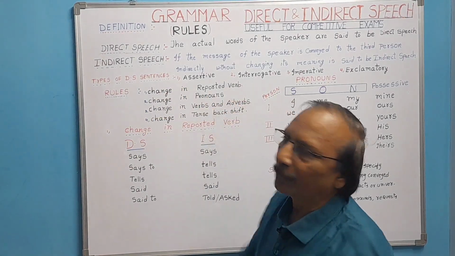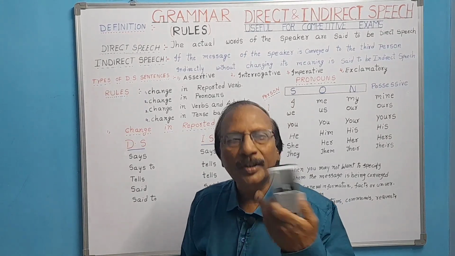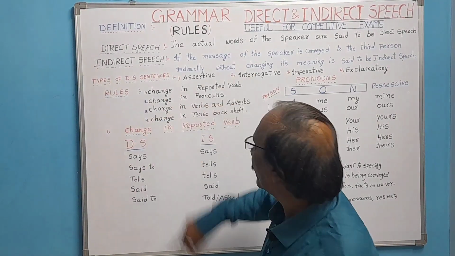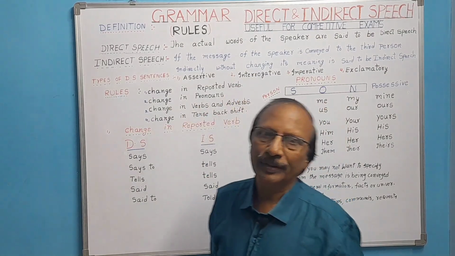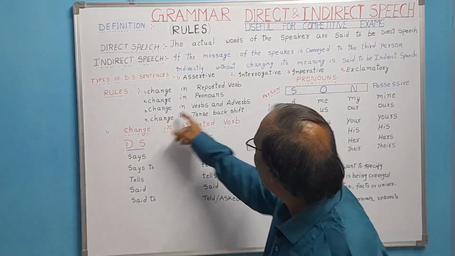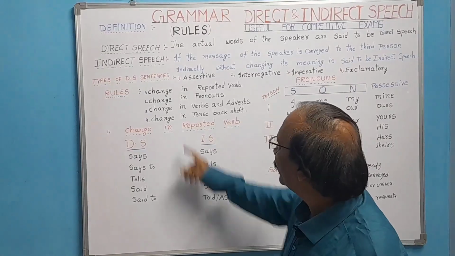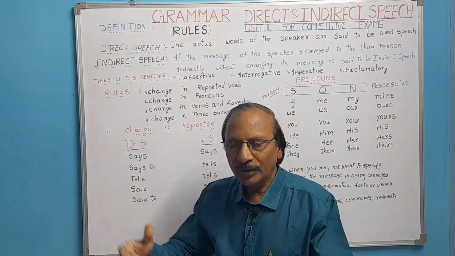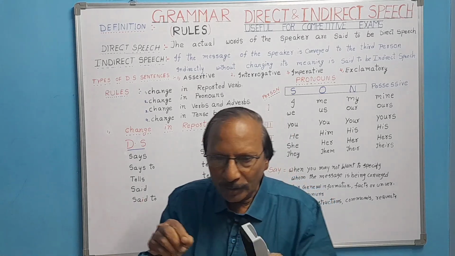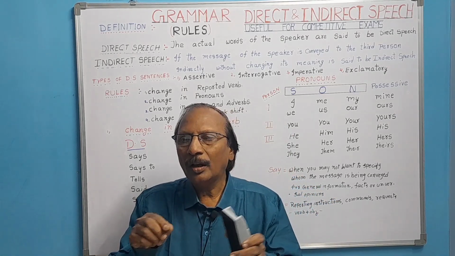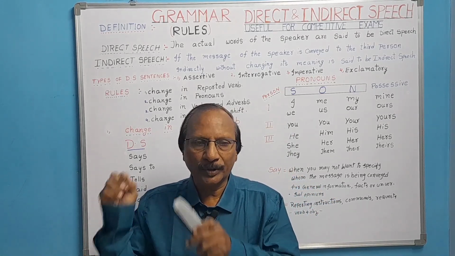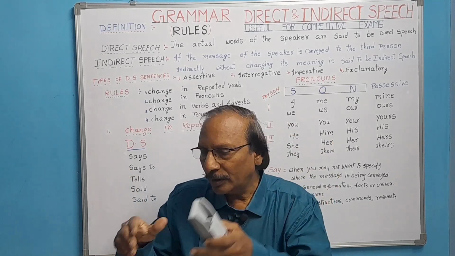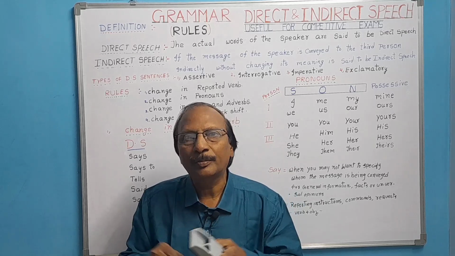Change in reporting verb. I will explain what the reporting verb is later. Don't worry. Change in reporting verb, then change in pronouns. Next, change in verbs and adverbs. Change in tense, back shift. What do you mean by back shift? In reported speech, there will be a sentence, for example, I am writing something. Gopi said that he was writing. The sentence within the inverted commas is in present continuous.